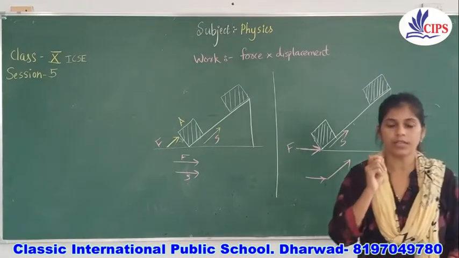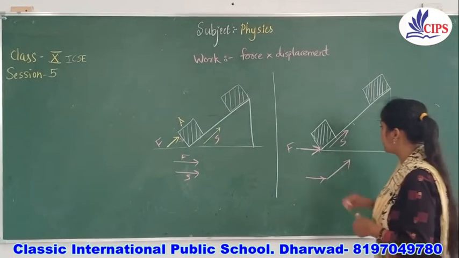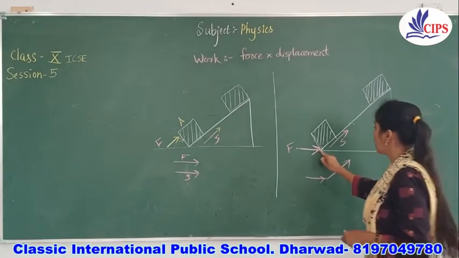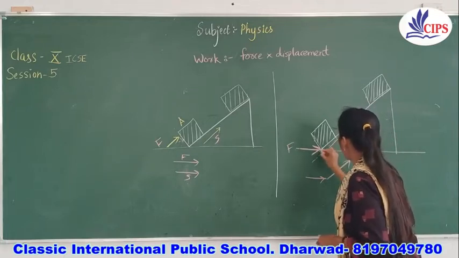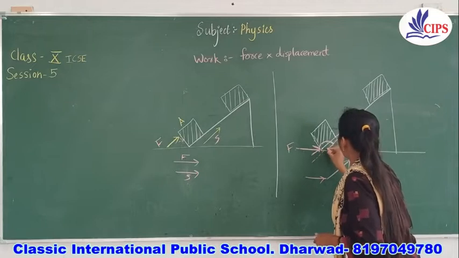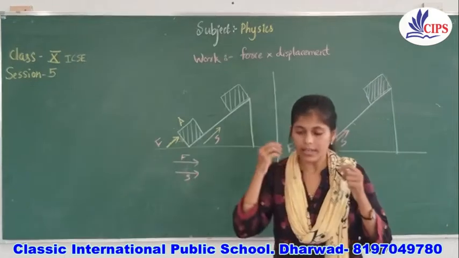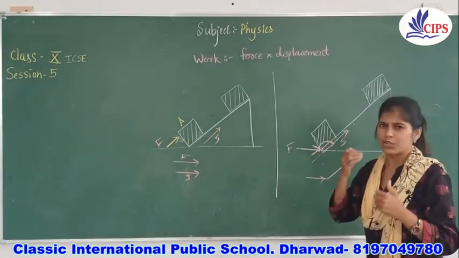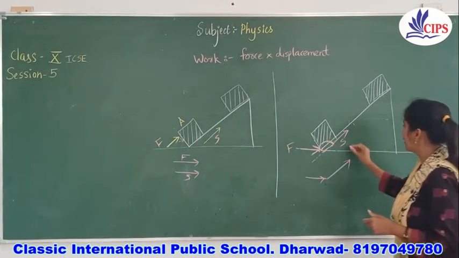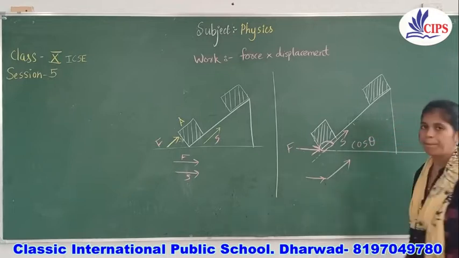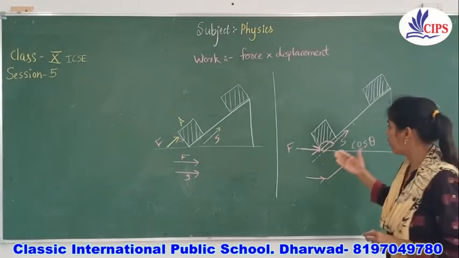Children, here your new thing will start, a new mathematical equation you should be writing here. In this kind of situation, you can see there is one angle. If I draw these lines both, I will get some angle over here, and this angle you are going to consider wherever you solve any numerical in this standard. So this angle brings in cos theta. Children, see, in trigonometry, in mathematics, you have already learnt about cos theta.